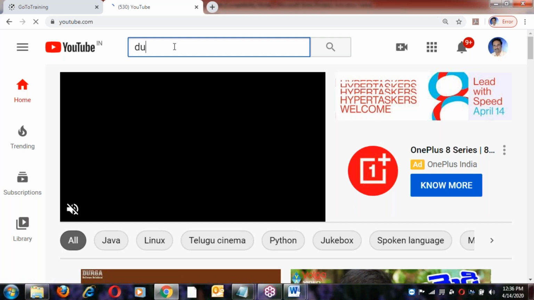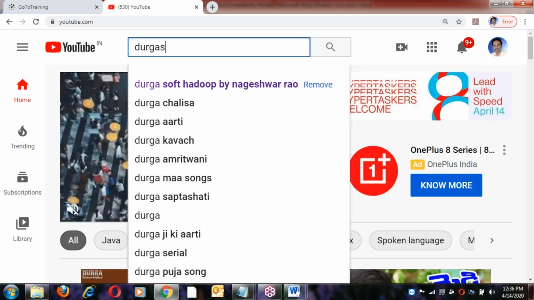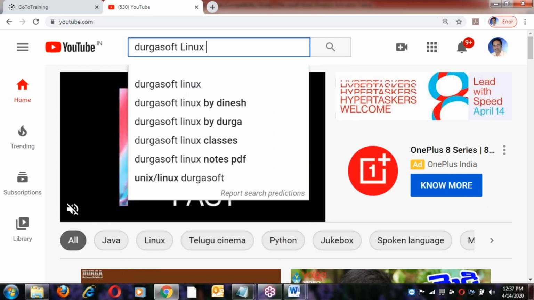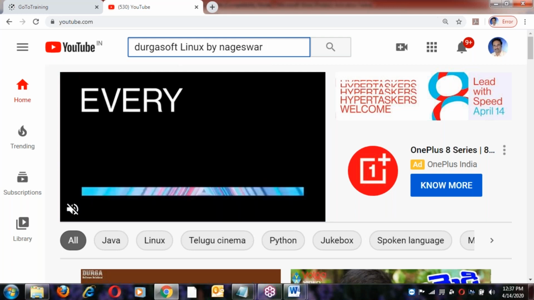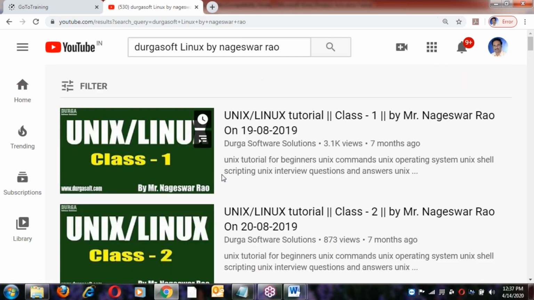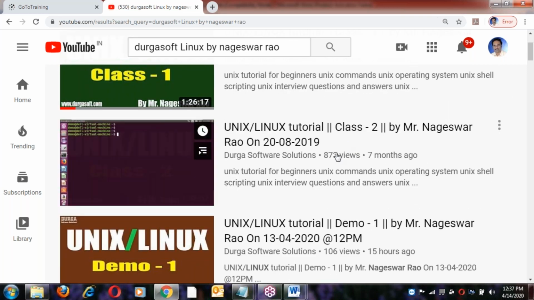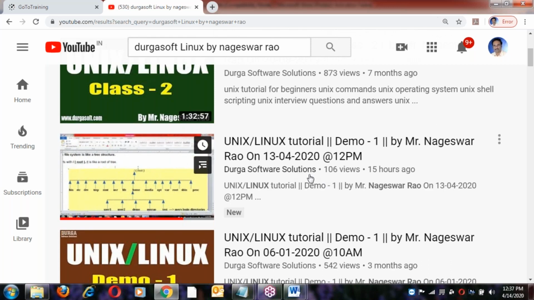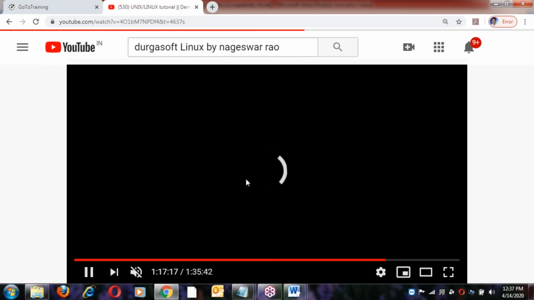See, DurgaSoft, Hadoop by Nageswar Rao. DurgaSoft, Linux by Nageswar Rao. The Linux demo is seven months old, this is the old one. This is yesterday's.